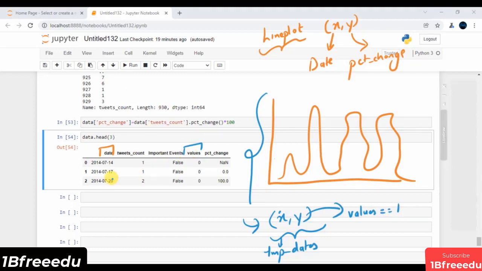So on top of this line plot, I will map this one as well. Let's say these are some of the points. Imagine these are some of the points, so over here, of course, these are my important points. And over here, I have a spike. You can see over here I have a spike, which directly says that on important dates you have a higher number of tweet activity. And this is our main conclusion. So let's try to code all of this up in Python.